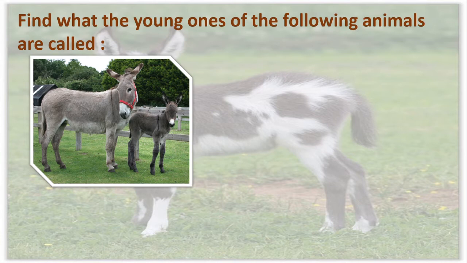We know what we call the child. Yes, mother it is donkey, adult donkey, isn't it? And here we call foal. The young one of the donkey is called as foal. Please go through the spelling. F-O-A-L, foal.